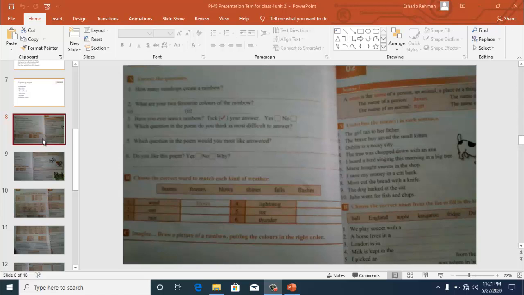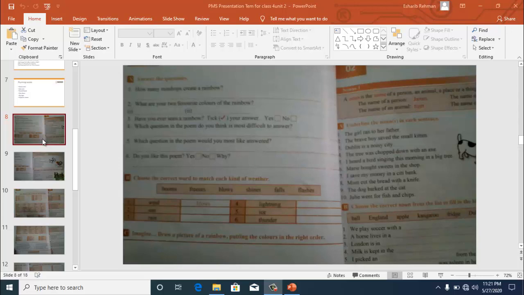Then the last question is, do you like this poem? If you like this poem, write yes. If you did not like this poem, write no. And then you have to give the answer why you like this poem or why you don't like this poem. So you have to write your complete answer.